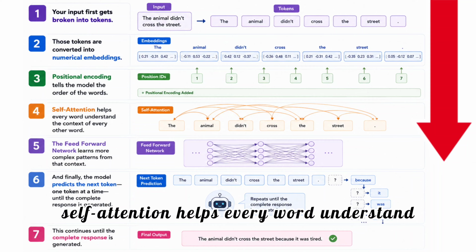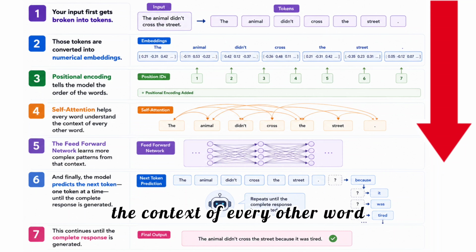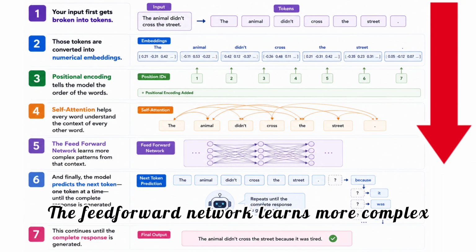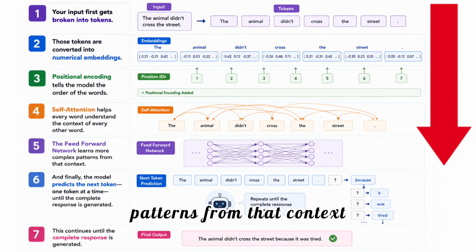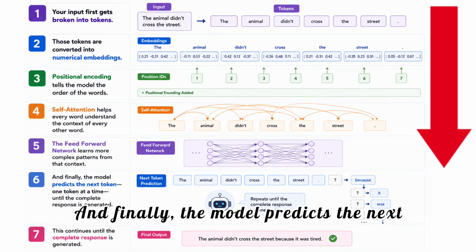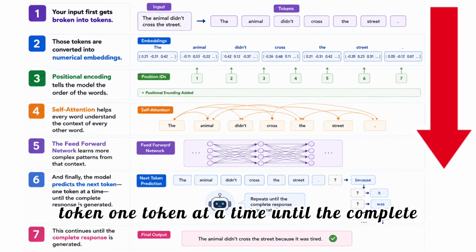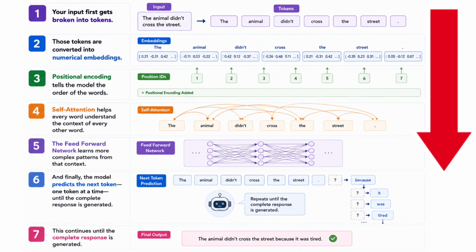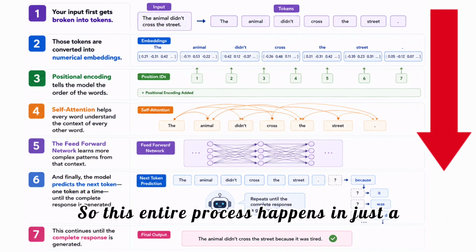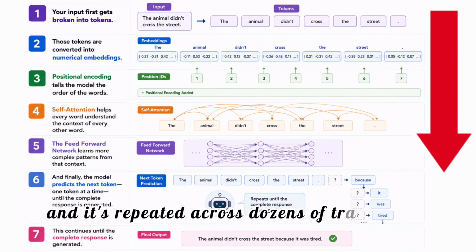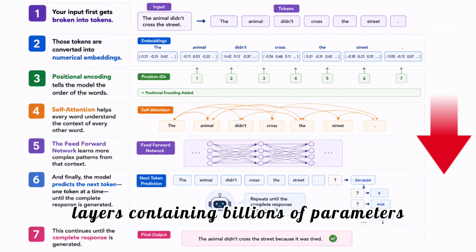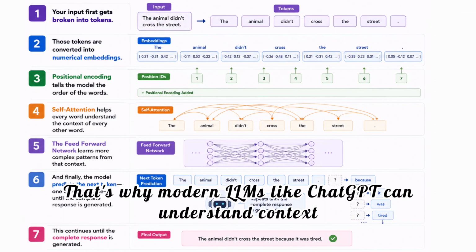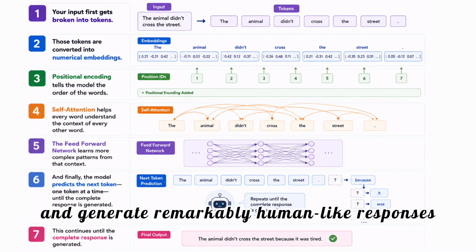Self-attention helps every word understand the context of every other word. The feed-forward network learns more complex patterns from that context. And finally, the model predicts the next token one token at a time until the complete response is generated. So this entire process happens in just a fraction of a second, and it's repeated across dozens of transformer layers containing billions of parameters. That's why modern LLMs like ChatGPT can understand context and generate remarkably human-like responses.